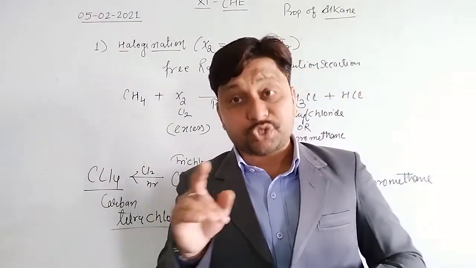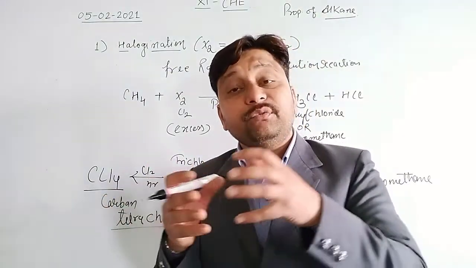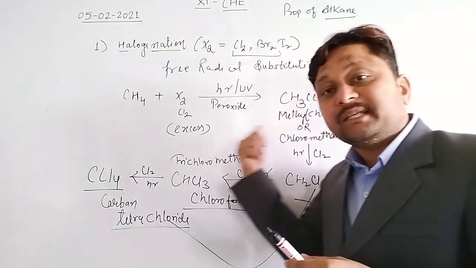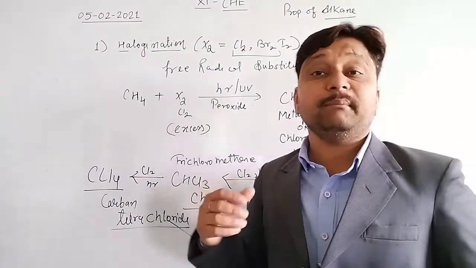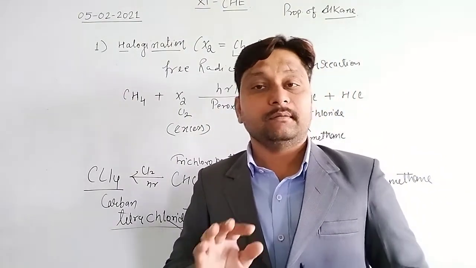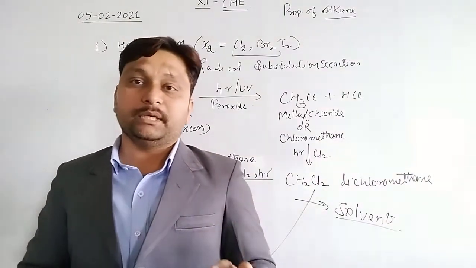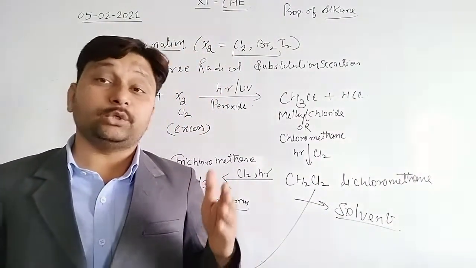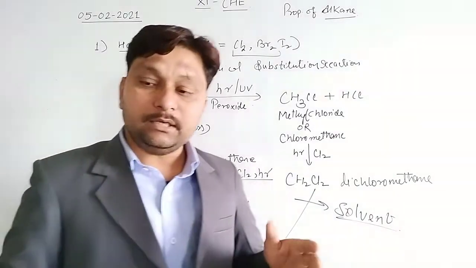If the question is, how many possibilities are there if chlorine is in excess and reacts with methane? So these are the possibilities. Clear? These are the possibilities, or the simple byproducts in this reaction. So this is the question of methane reacting with chlorine. Now the next question is, suppose there are more than 2 carbon atoms in the halogenation reaction. Clear?